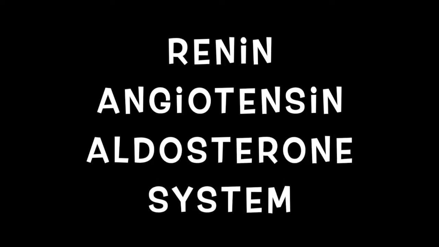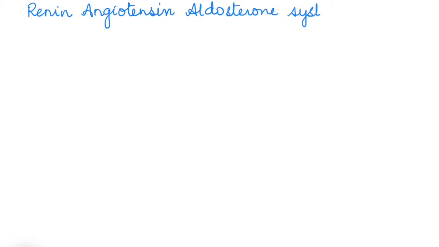In this video, I'm going to talk about the renin-angiotensin-aldosterone system. This is a system of hormonal regulation of kidney function, that is urine formation. In my previous video, I have talked about the different methods of regulation of kidney function, including the ADH control or the antidiuretic hormone control.